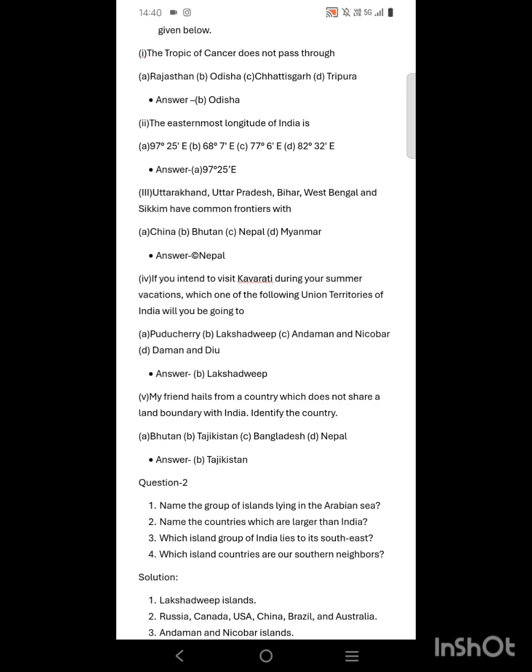Number 4. If you intend to visit Kavaratti during your summer vacations, which one of the following union territories of India will you be going to? So Kavaratti is the capital of which island? That is Lakshadweep. So if you visit Kavaratti in summer vacation, then you have to go to Lakshadweep, the union territory of Lakshadweep, to visit Kavaratti.